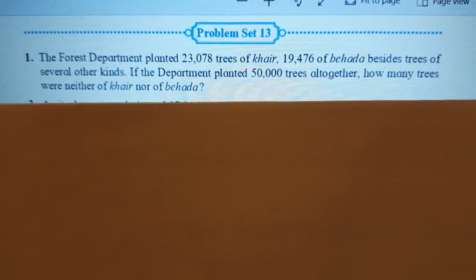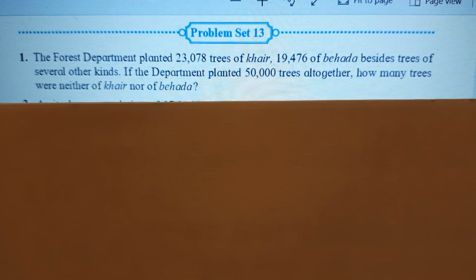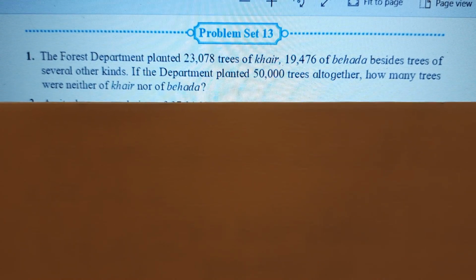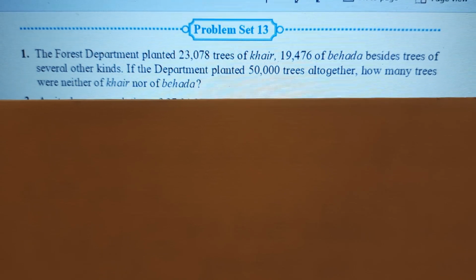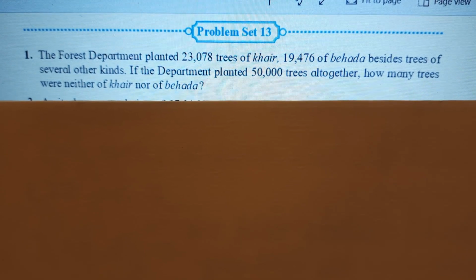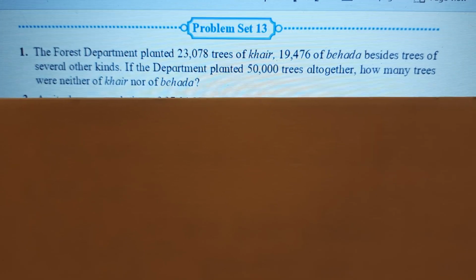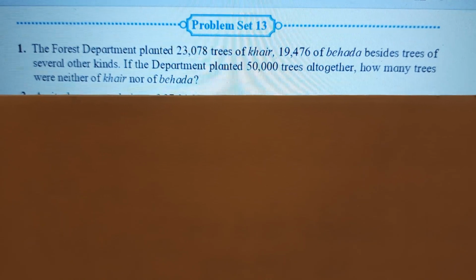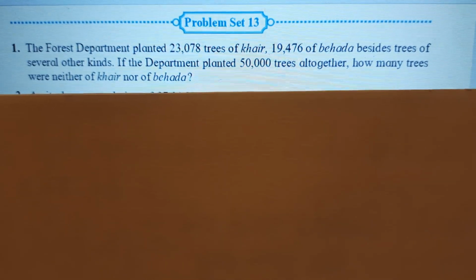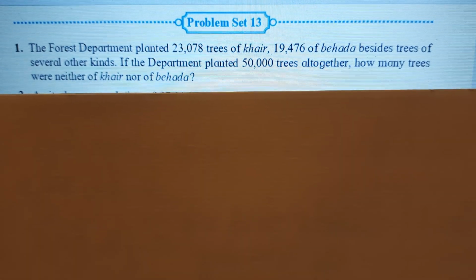So first you have to understand what they are telling us. That the forest department planted 23,078 trees of Khair and 19,476 of Bihada trees. And besides that they have planted other types of trees also, which we do not know and we have to find out.